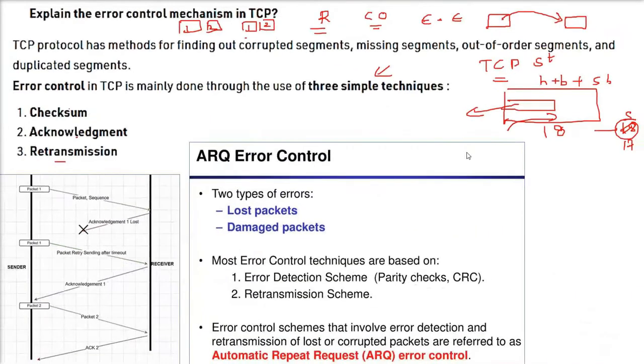So error control is all about when packets are lost or packets are damaged. There are certain ways, and different layers check different kinds of error control. So we have parity checks, CRC, Hamming code, various ones are there. And there will be a retransmission scheme also. So the automatic repeat request error control is also done.